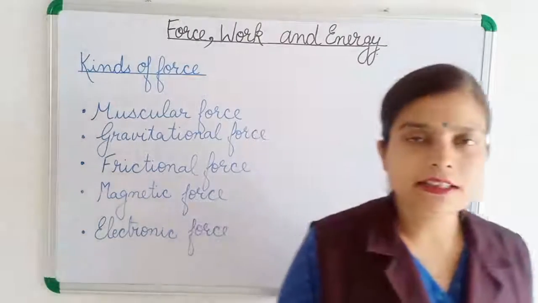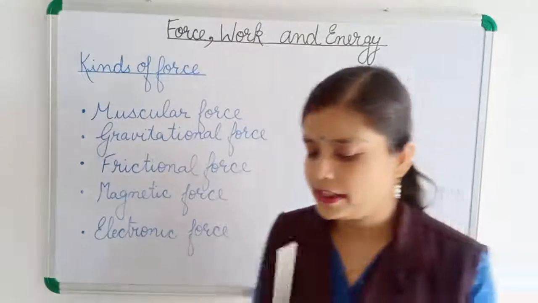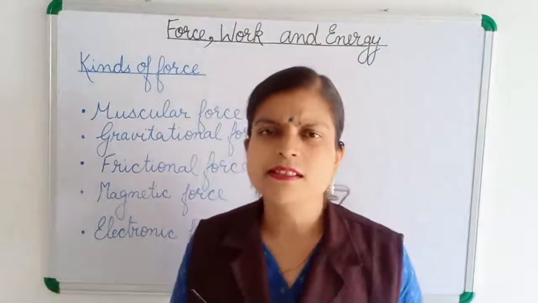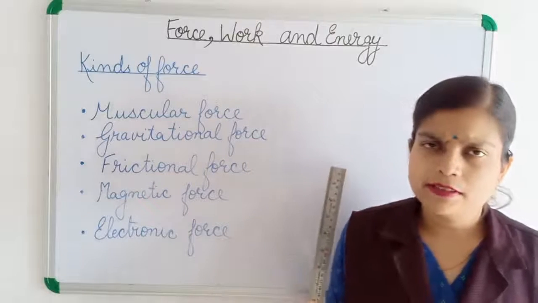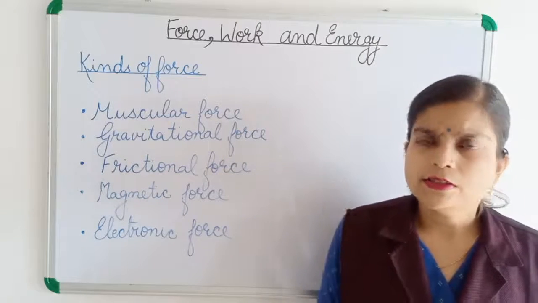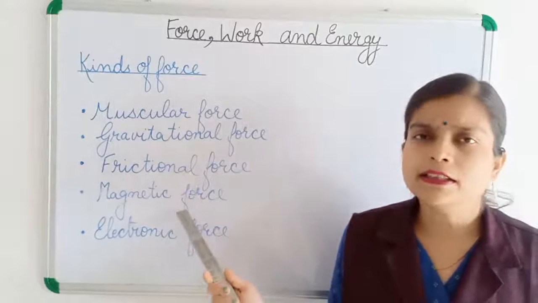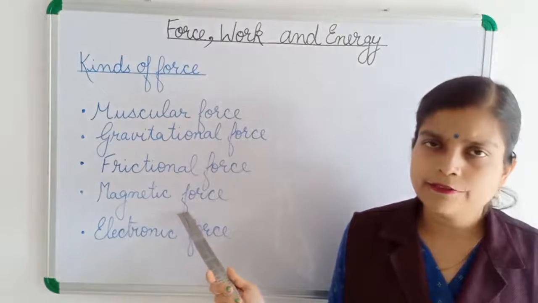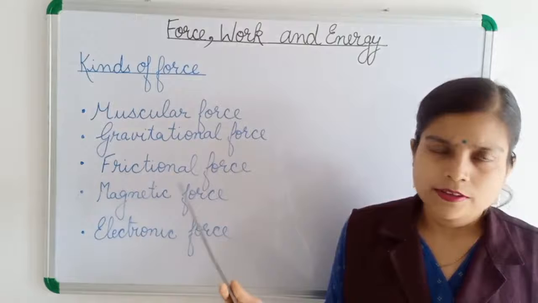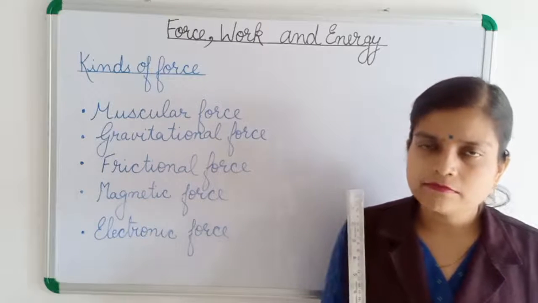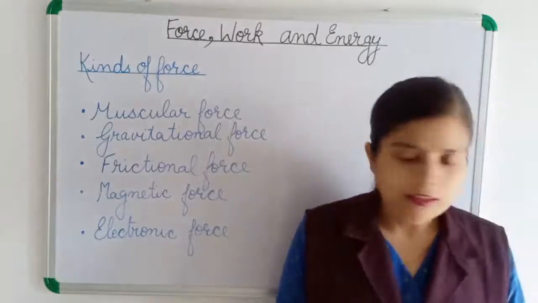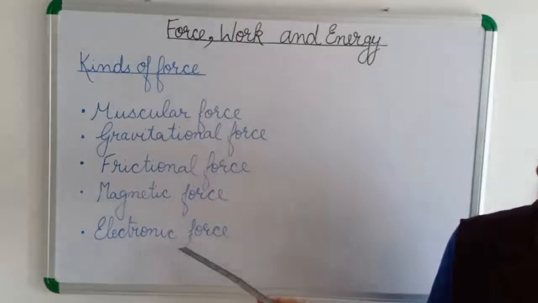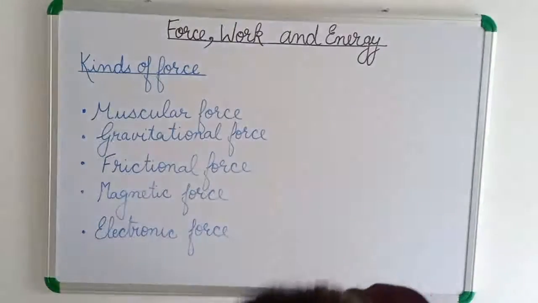Or if we bring some iron pins near any magnet, we will see that the magnet attracts the iron pins. So the force exerted by the magnet is known as magnetic force. This magnet is pulling the iron pin, and that pull is known as magnetic force. Now next is electrostatic force.